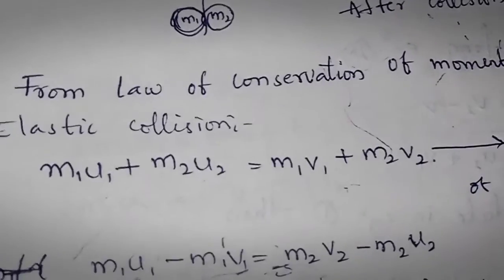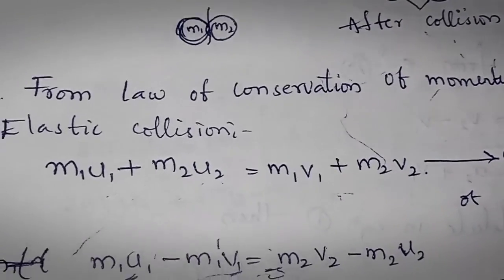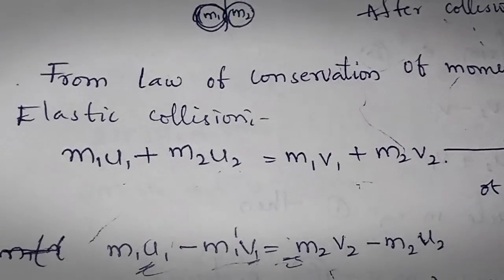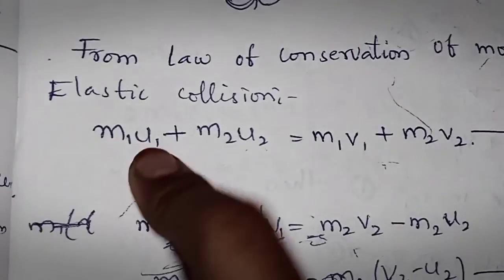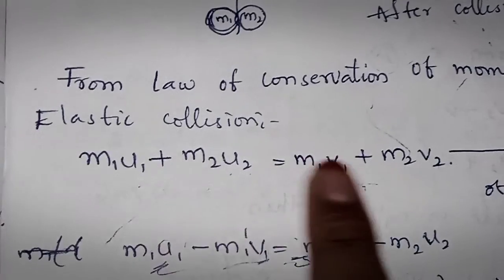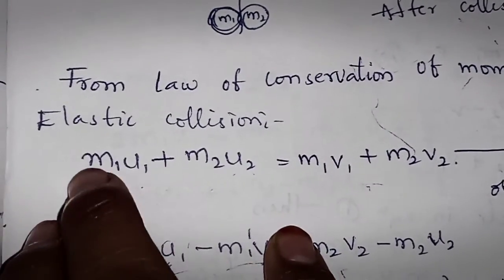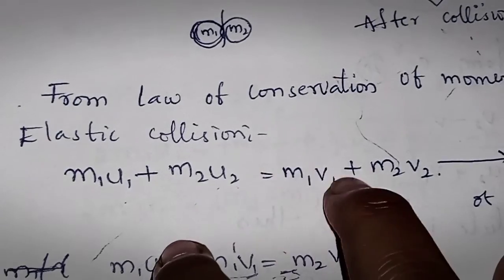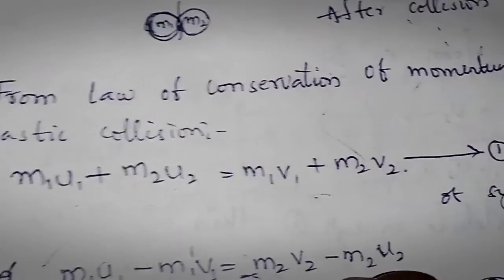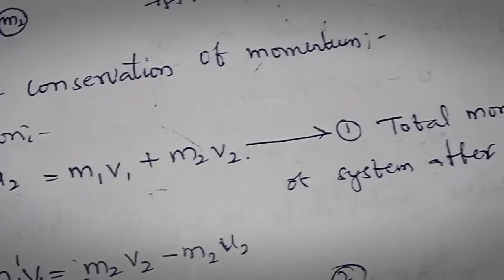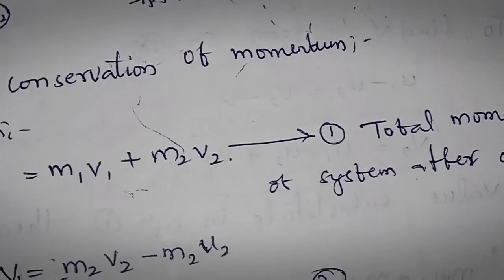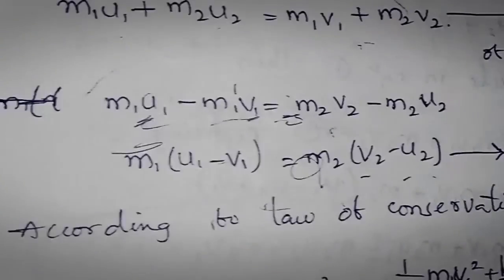Let us consider the law of conservation of momentum for the elastic collision: m1 u1 plus m2 u2 equals m1 v1 plus m2 v2, the initial momentum equals the final momentum of the two objects. This is equation number 1, the total momentum of the system before and after collision.